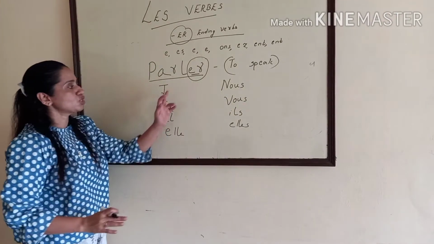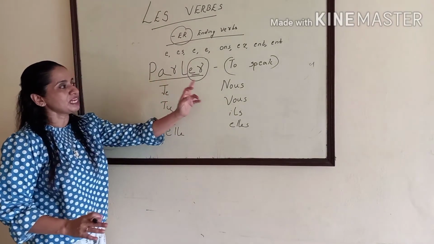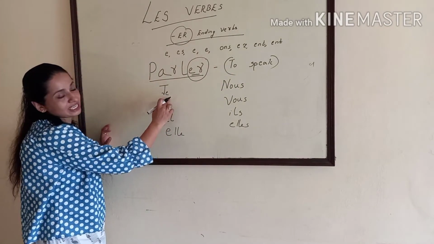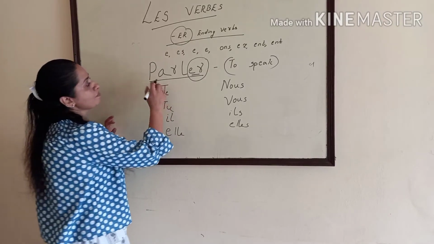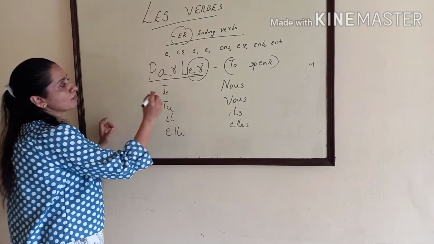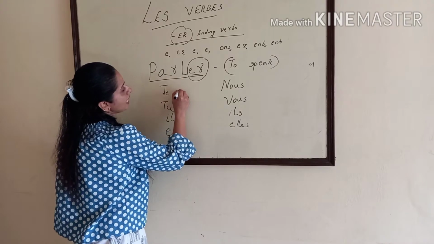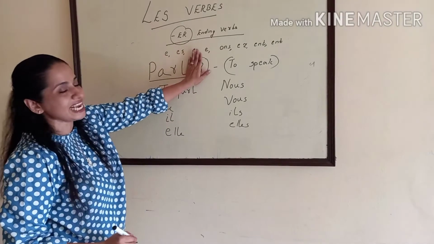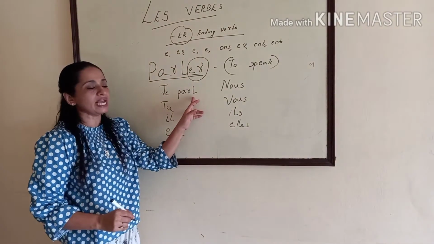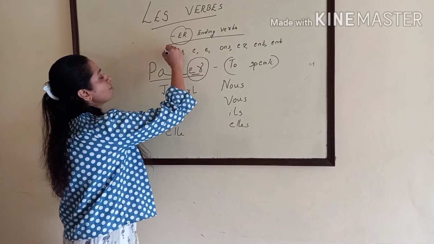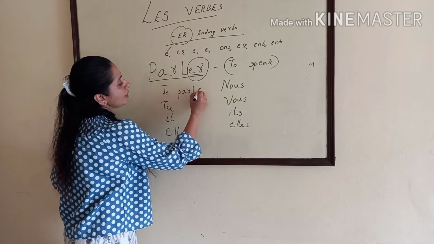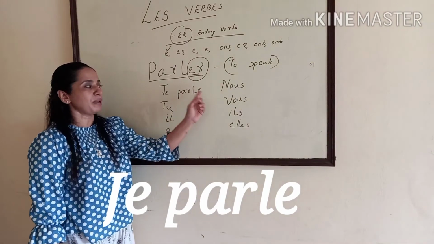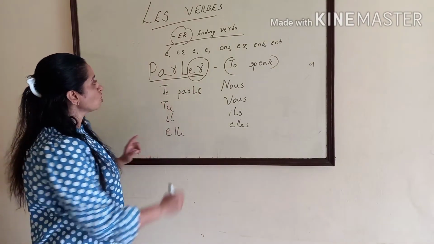So how can we conjugate? I speak. Parler means to speak. So how will you conjugate this parler with the subject pronoun je? First we have to remove this ER, right? P-A-R-L. That means we have removed this ER. So it is now parl, P-A-R-L. For the first form, we have to add E. So that means je parle. That means I speak.